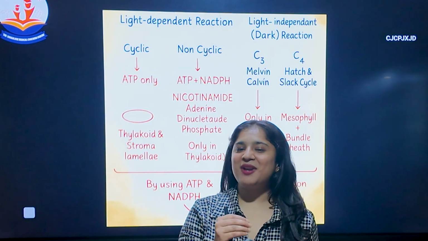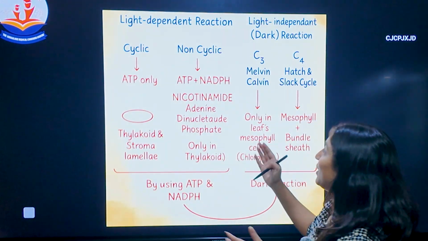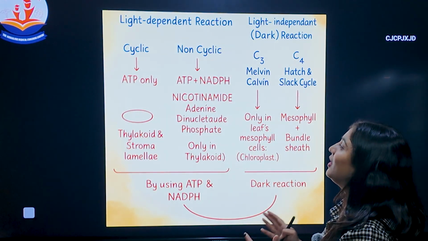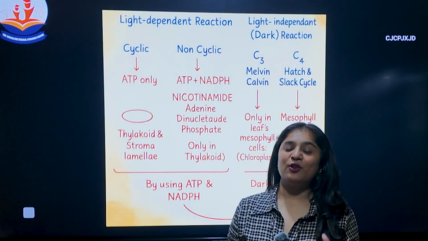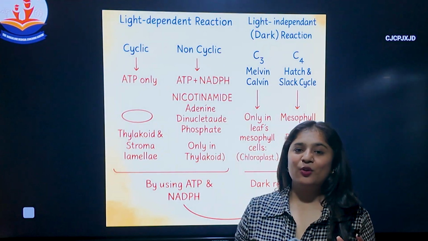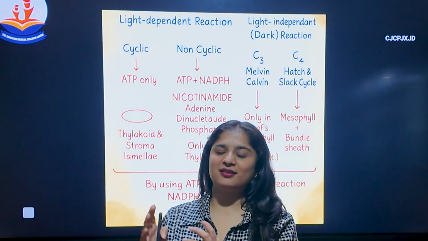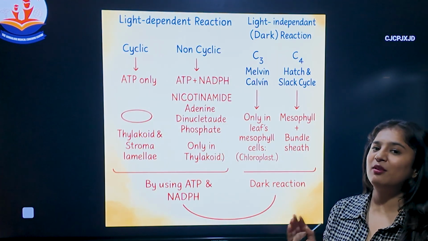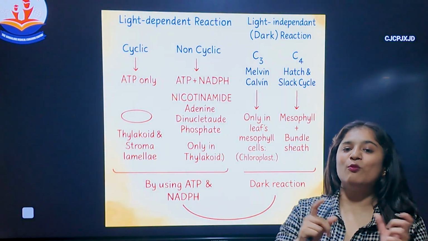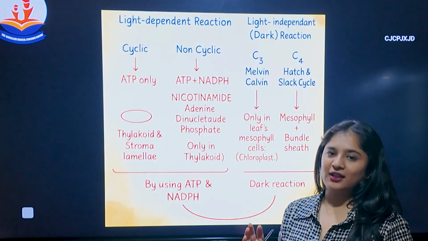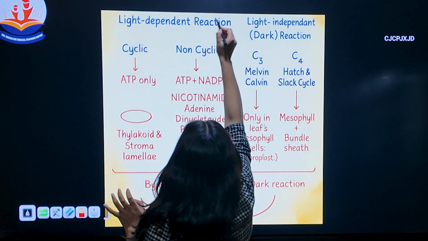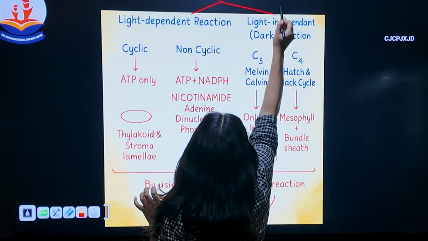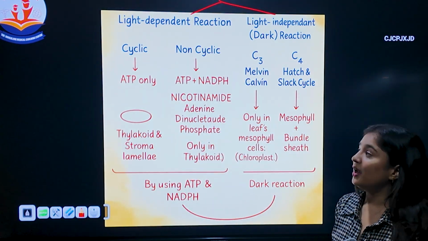Okay, so coming to the main heart of this chapter, you can see a flow chart here. This is very much important for your exam preparation. You can't study the entire chapter, right? So I made you a simple chart so that you can remember in a simple way which concept is connected to what. Mainly photosynthesis is divided into light dependent and light independent reactions.